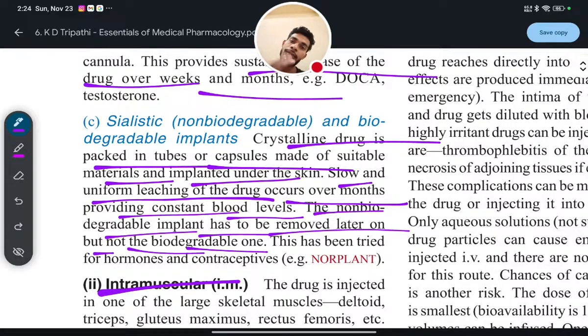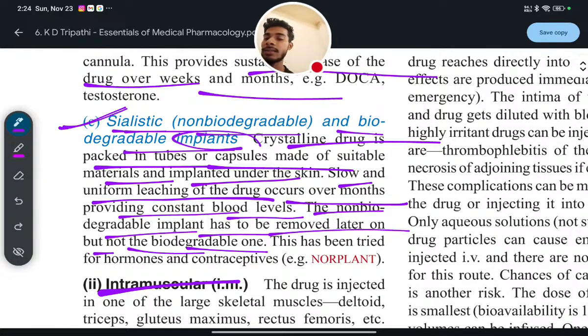Non-biodegradable ones will not degrade and may cause irritation or adverse effects, which is why we need to remove them. This is also a way of administering the drug into the body through the subcutaneous route.